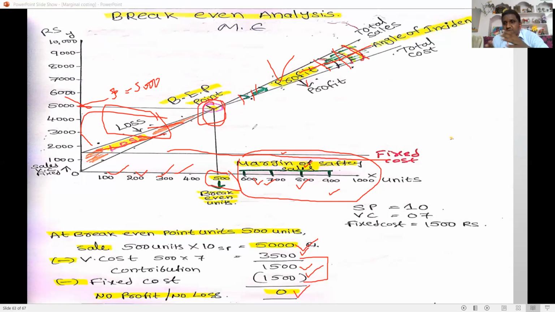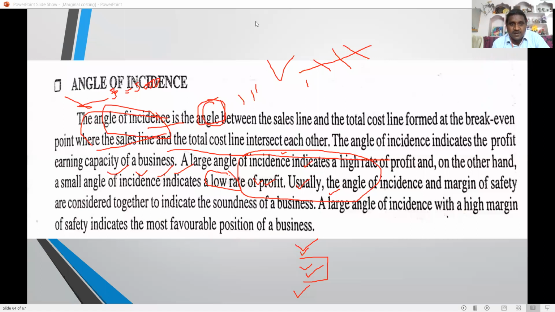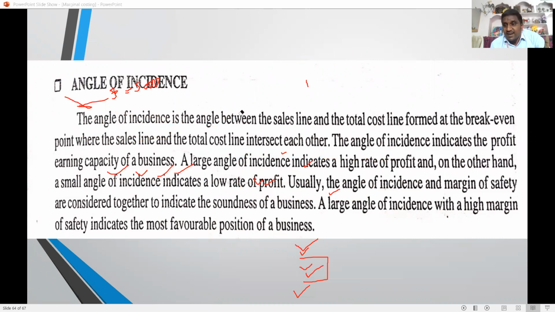The angle of incidence is the gap between the total sales line and the cost line. It indicates the profit earning capacity of the business. If the angle of incidence is more, profit earning capacity is more; if it is low, profit earning capacity is also low. The angle of incidence arises between the total sales line and cost line after the break-even point. Here you can clearly see the angle of incidence.